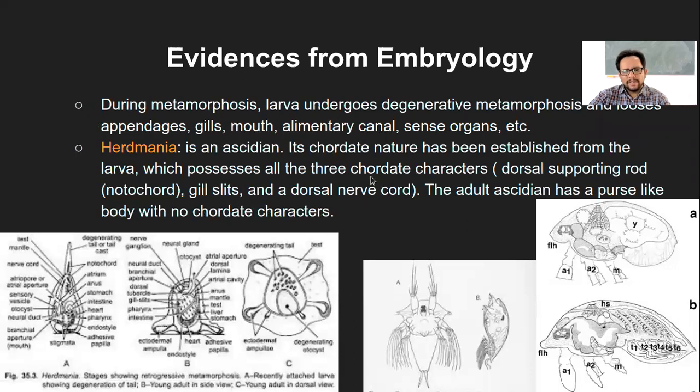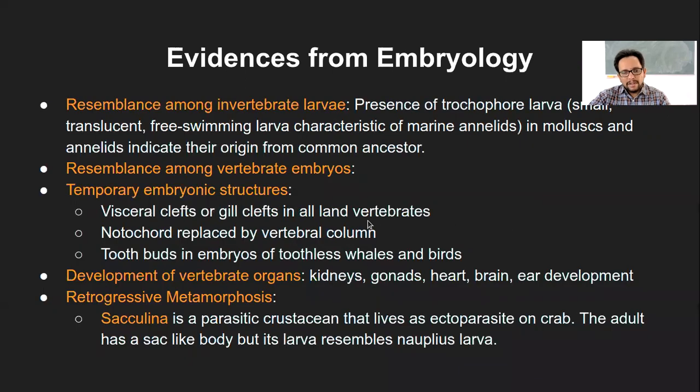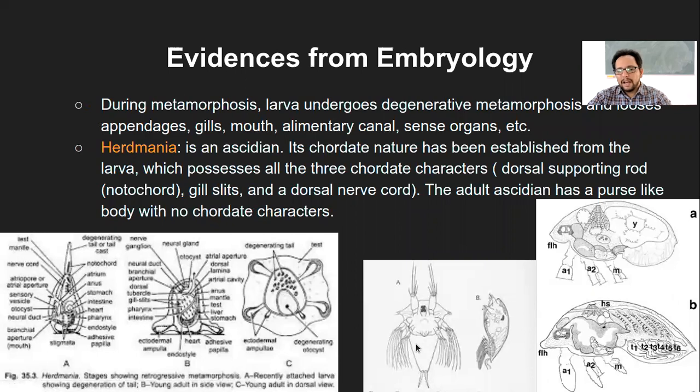These are the very typical characteristics of the chordate category. These are present, and the adult has a purse-like or pouch-like body with no chordate characters. So in short, what this point wants to say is, though the organisms are at the larval stage, they are something else, and at the adult stage they are totally different, and they look like some other organisms in the larval stage.